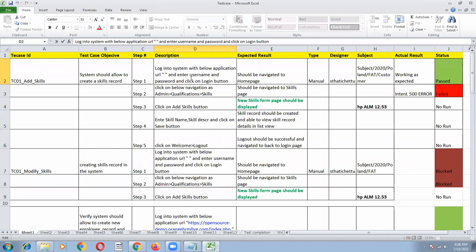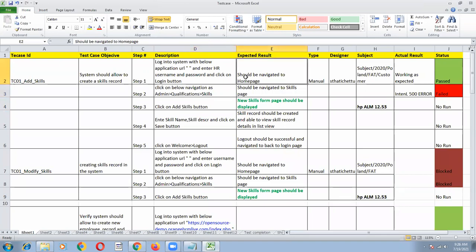Whichever user you are mentioning, you have to specify what kind of user role. Is it a generic employee ID, or a general employee user you are logging in as, or a sales user, or an admin user? That user role you have to specify. Login as an HR username, enter password, click on login button. On the right hand side, always you have to specify the expected result.